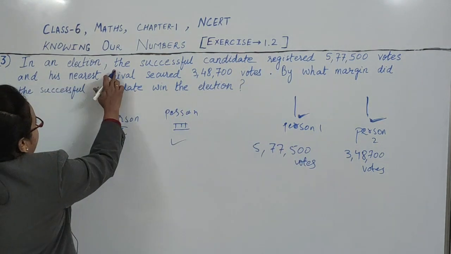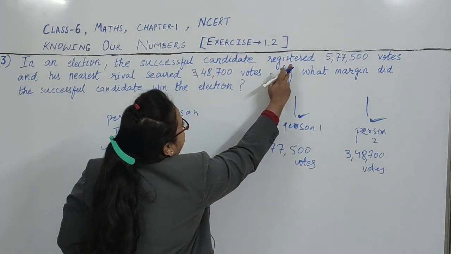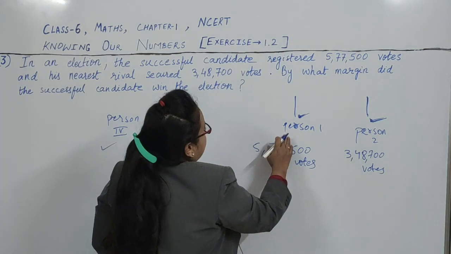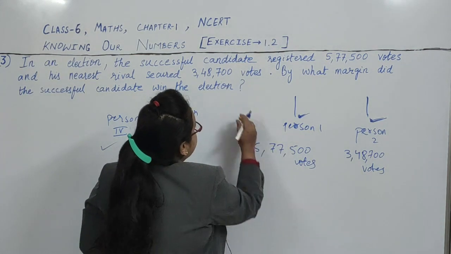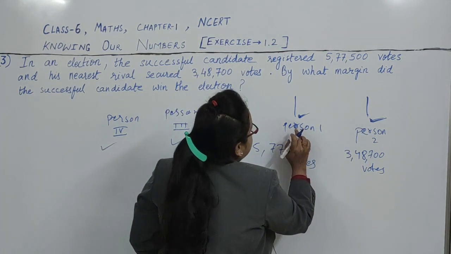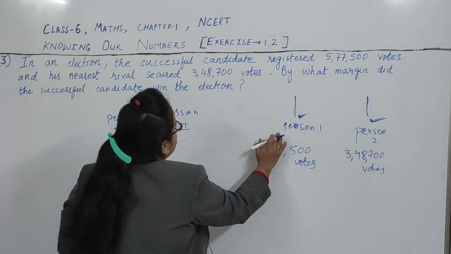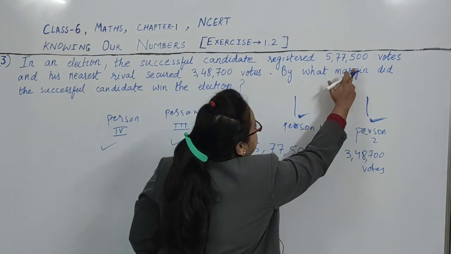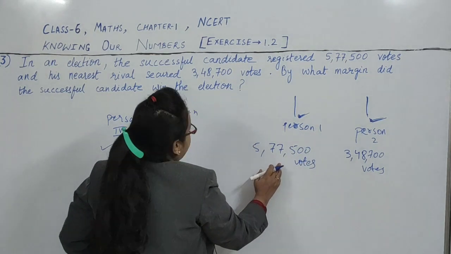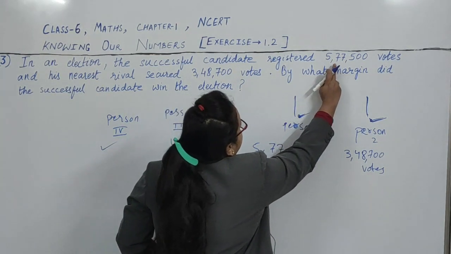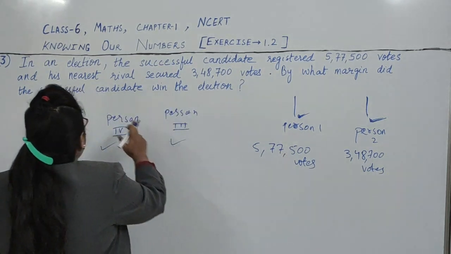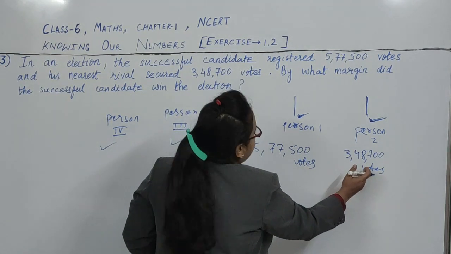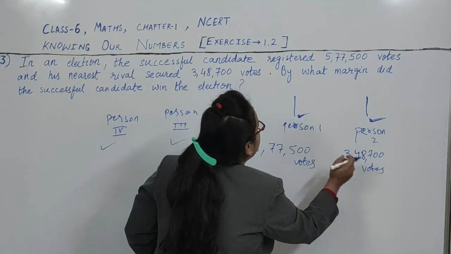See the question now. In an election, the successful candidate registered these many votes. So he is the successful candidate, and these persons are known as the candidates. This is candidate 1 and this is candidate 2. This person is successful because he secured more votes. He registered these many votes, and his nearest rival, the nearest competitor, secured 3,48,700 votes.